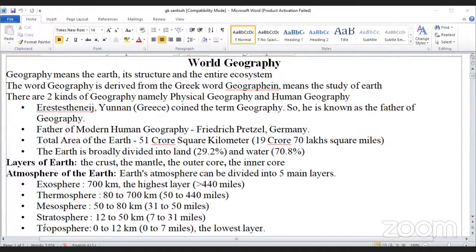Layers of Earth: the crust, the mantle, the outer core, the inner core. Atmosphere of the Earth. Earth's atmosphere can be divided into five main layers.